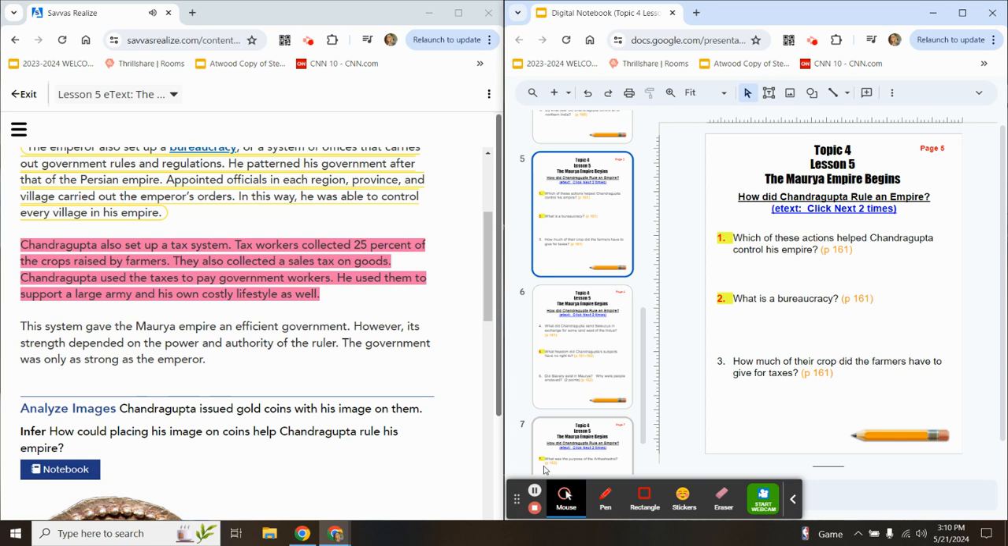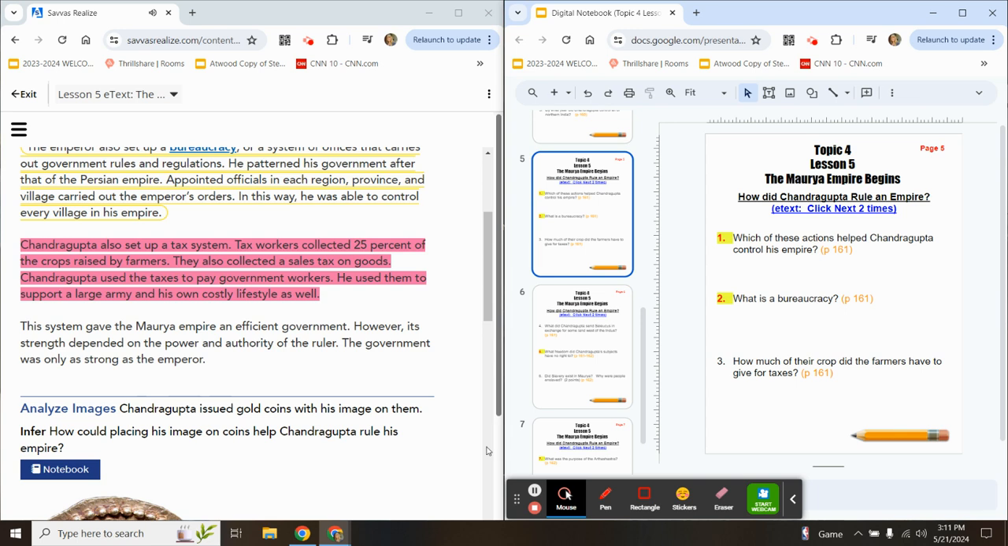Chandragupta also set up a tax system. Tax workers collected 25% of the crops raised by farmers. They also collected a sales tax on goods. Chandragupta used the taxes to pay government workers. He used them to support a large army and his own costly lifestyle as well.